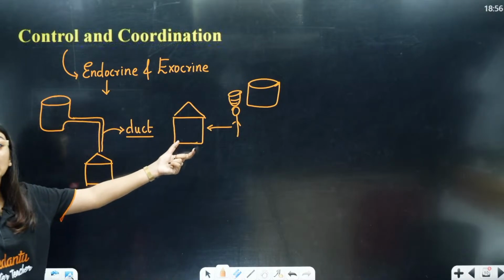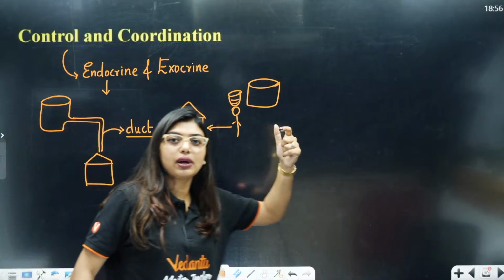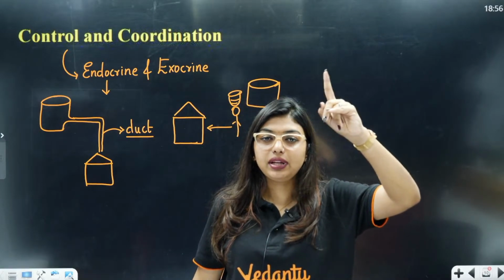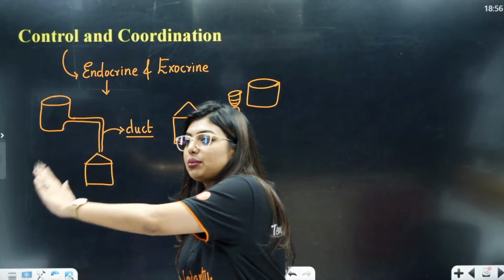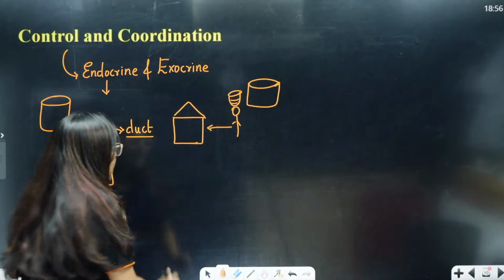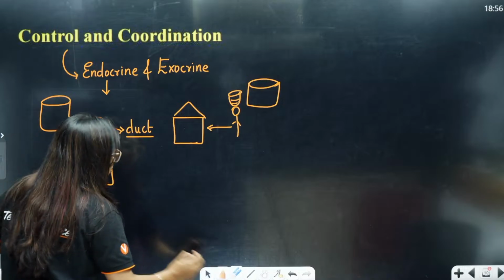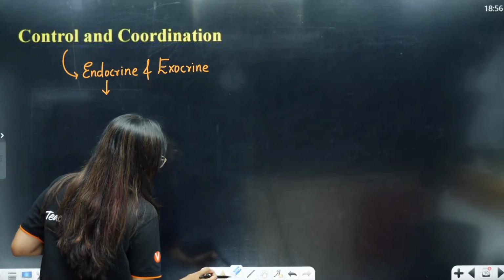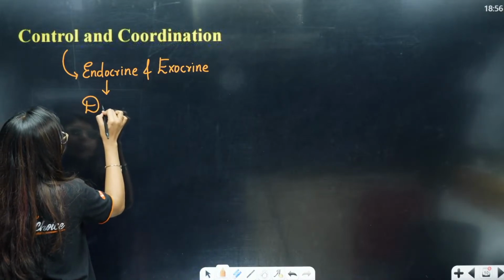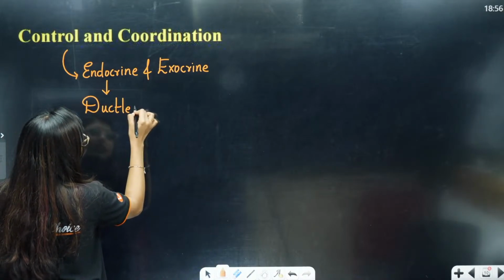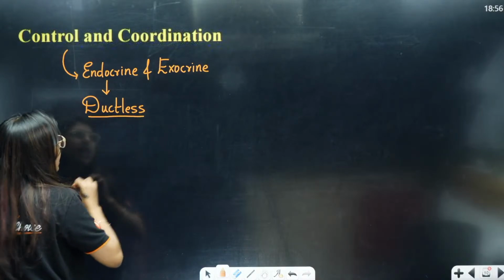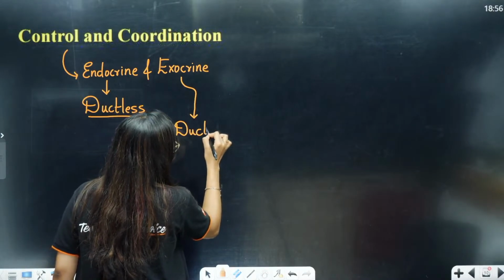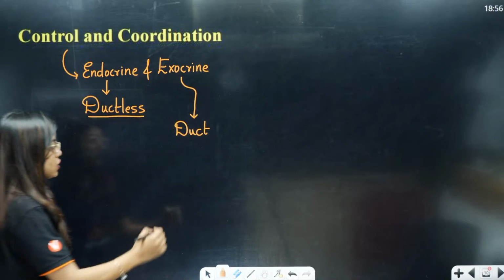So, this is a ductless method, right, this is the ductless method. Why? Because there is no pipe connection directly from the tank to the house. From the tank, one person is carrying the water and bringing it all the way to the house. So, students, depending on these two scenarios, I am going to teach you your endocrine and exocrine gland. Endocrine gland is your ductless gland. That means they do not have ducts, okay, and your exocrine gland is your glands which have ducts, okay, ducts are present in the exocrine gland.